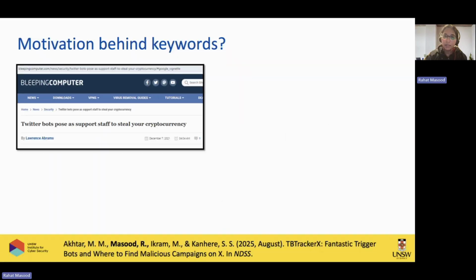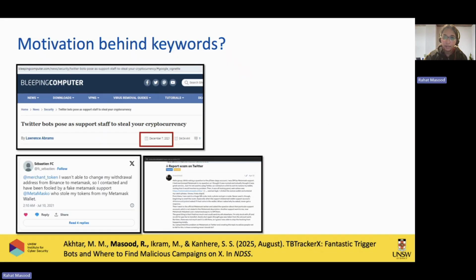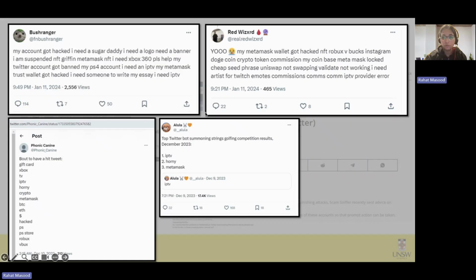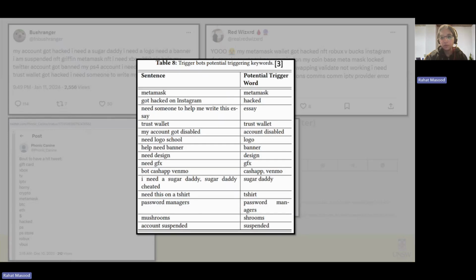The keywords that we selected were based on internet articles. We found, for example, in the internet articles that MetaMask was one of the very popular keywords, and it's like a trigger word. So we used that as a way to filter the keywords, and we can see in these posts from the users, for example, sugar daddy, wallet, MetaMask, IPTV, shrooms. They are the keywords that have been used mostly as trigger words by the trigger bots.